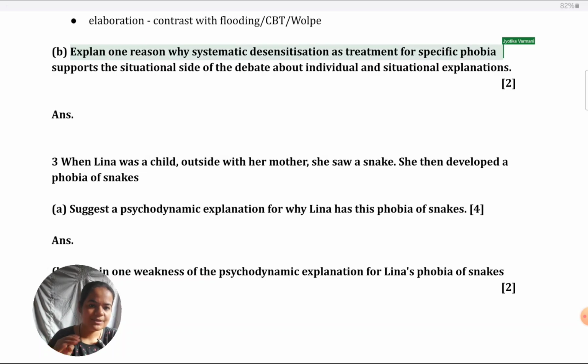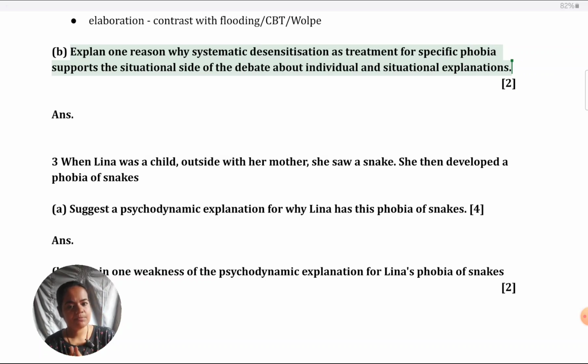It's part B, so it's definitely going to be related to what we've just written. Explain one reason why systematic desensitization supports the situational side of the debate about individual and situational explanations. This is why it's very important to consider all relevant issues and debates for every topic, because otherwise you lose 2 and 4 marks. Many students feel that, for my 10 marker, these are the points that I'm going to take. So I should not learn about any other issues or debates.